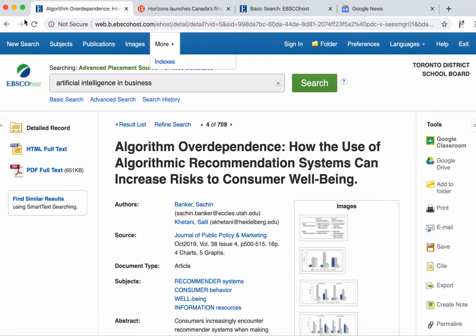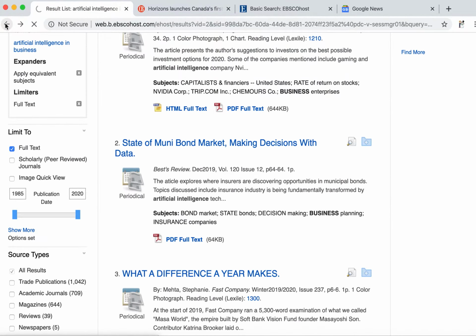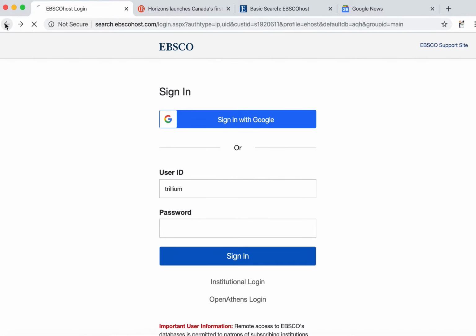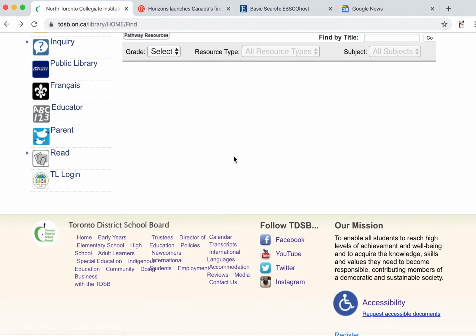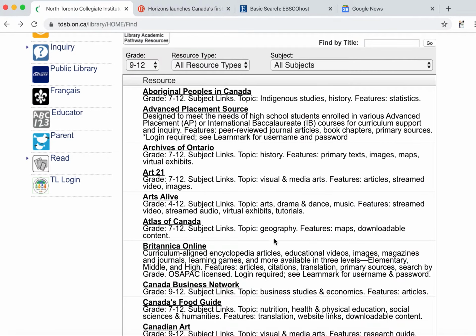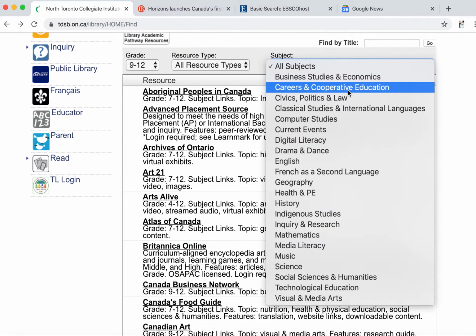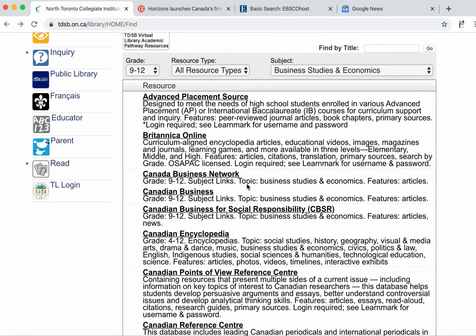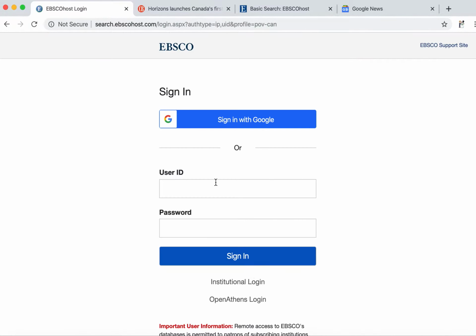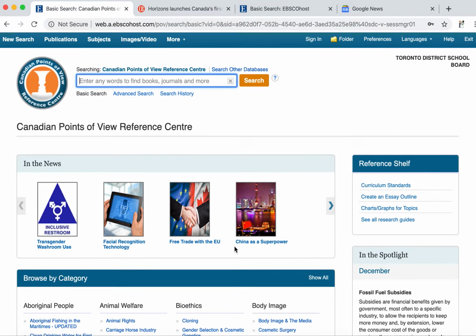I'm going to go back to the school library website here just to make sure I send the link correctly. And we want this time Canadian points of view, because again it can tell you the pro and con of any issue. Canadian points of view, same database, same Trillium password. If you're at home, it should log in automatically at school.